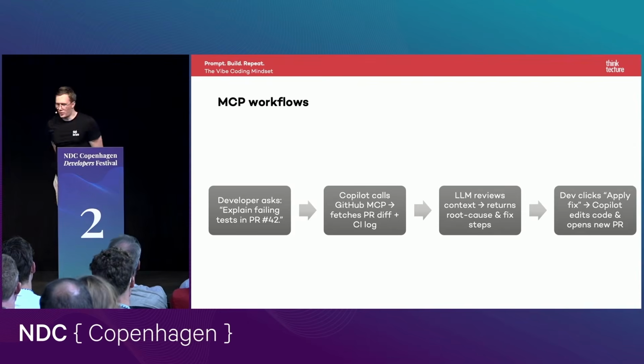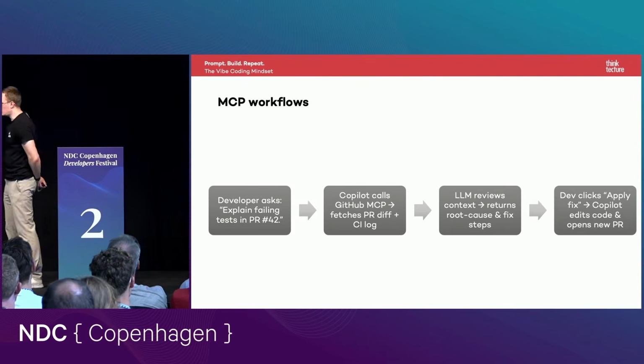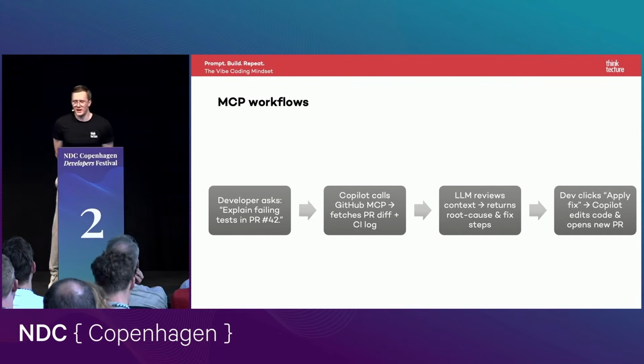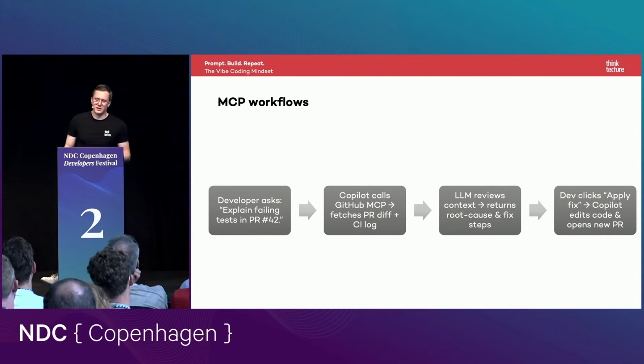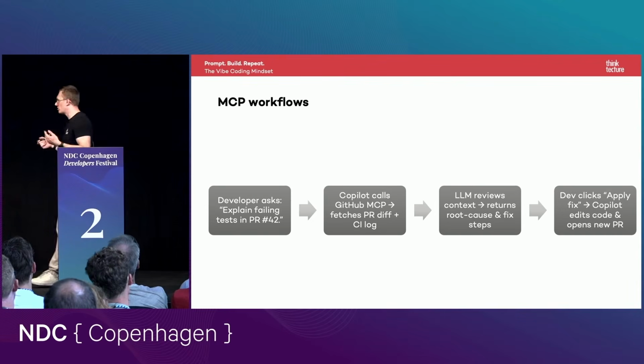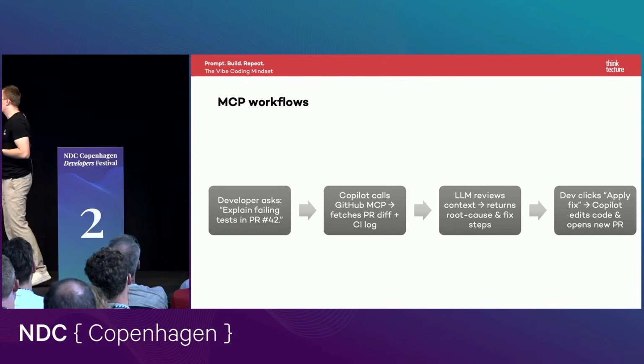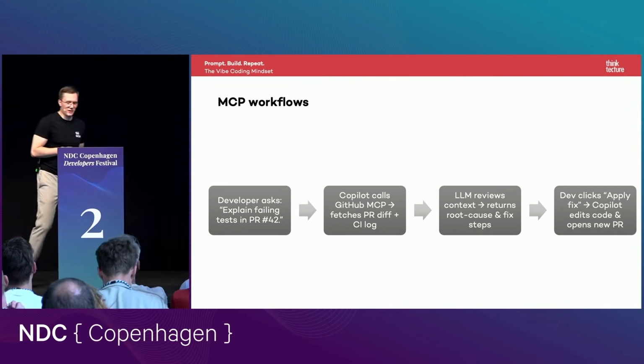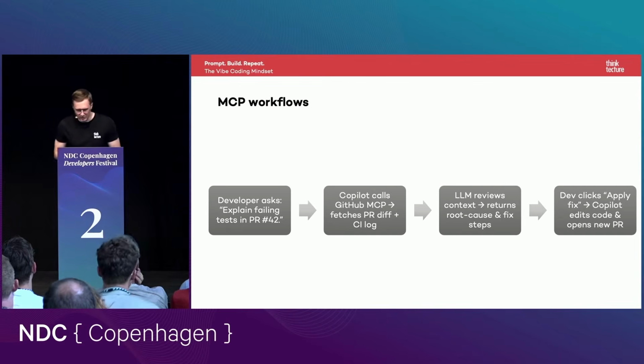A workflow can then look like this. Of course, this is just a simple example. Say my CI pipeline failed. Then I can ask Copilot to fetch the latest logs of the CI, explain me the error, fix it for me, create a fix, push the code to GitHub, and then check again whether the CI is failing or not.